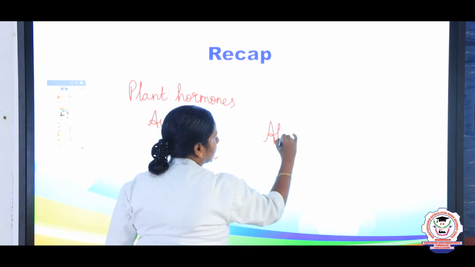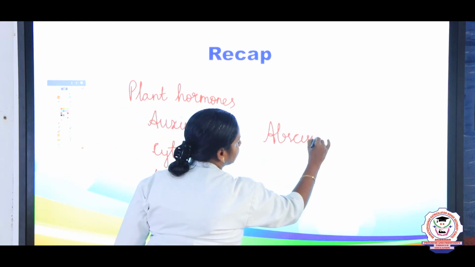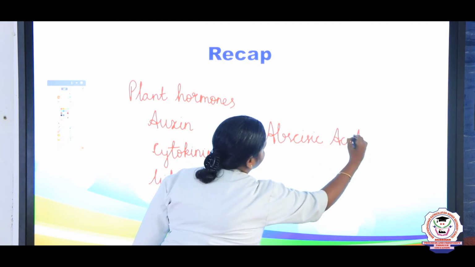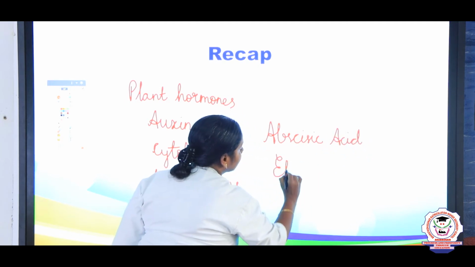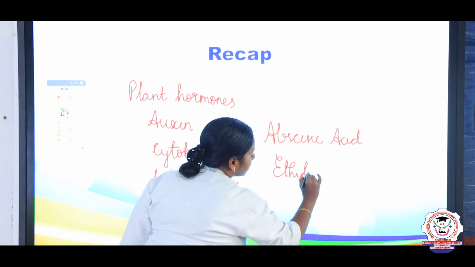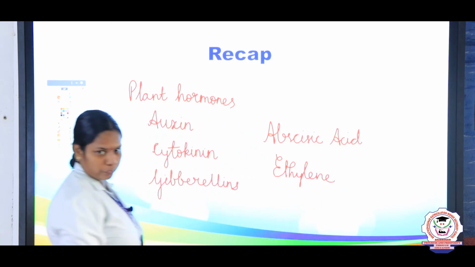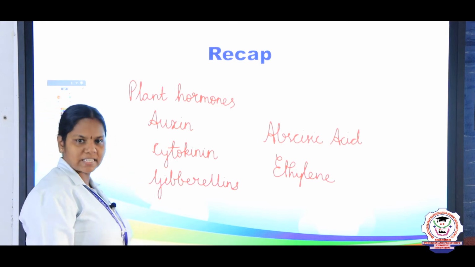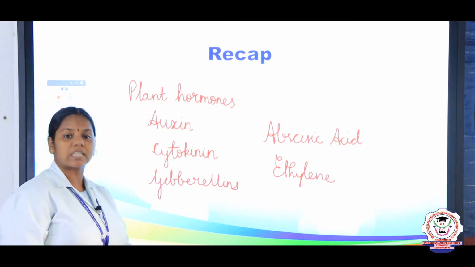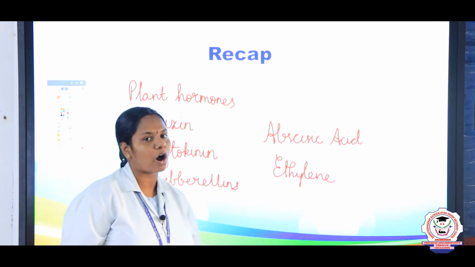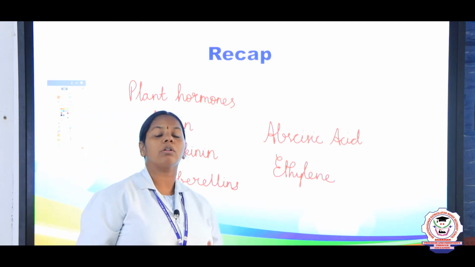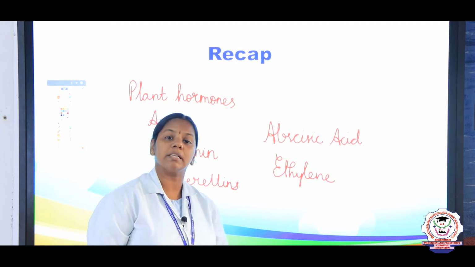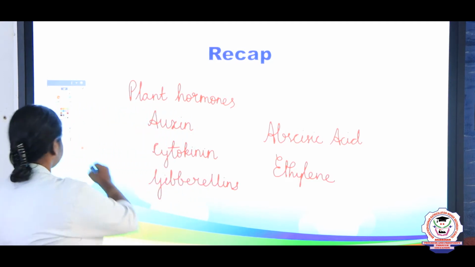Next, we discussed about another hormone, that is abscisic acid. And finally, we discussed about the ethylene, a gaseous plant hormone which is responsible for ripening of the fruits. These are all the topics we discussed in the previous session. And in this session, we are going to study about the animal hormones, especially what are all the hormones secreted in the human beings.